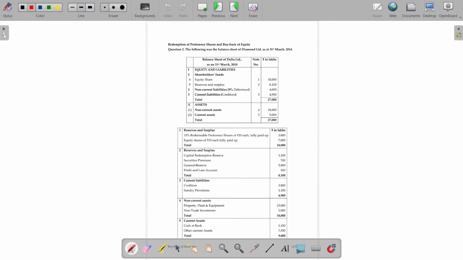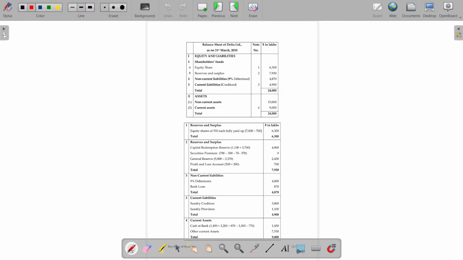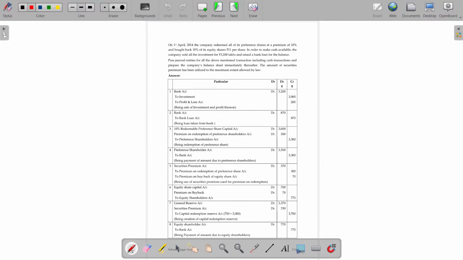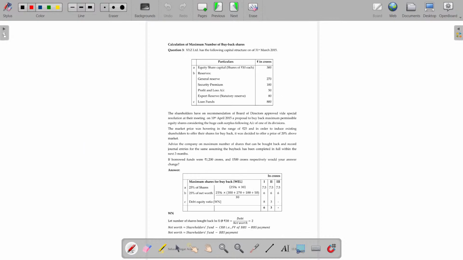Let's now solve the last illustration, question number 3. Question number 2 is where we have preference share redemption also. Actually, preference share is at the foundation level now, but anyhow, as there is a redemption of buyback shares, usually they will try to include this one also. We'll see. I'll give the overall view about that. Let's now go for question number 3.